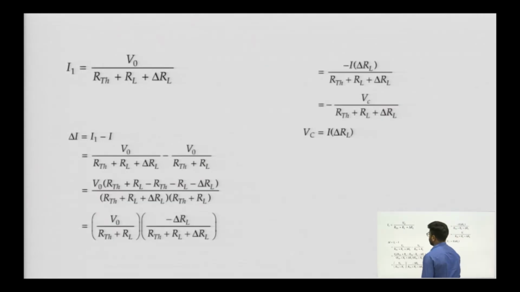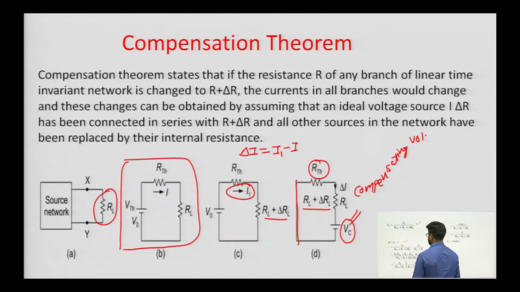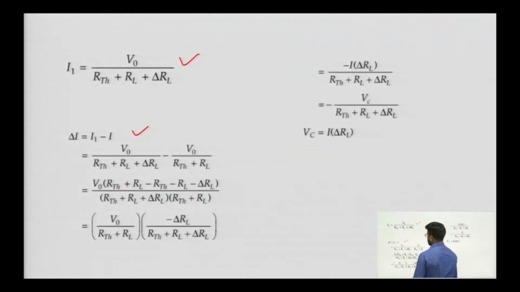Suppose I1 was V0 upon R_TH plus R_L plus delta R_L. Now, delta I will be equal to I1 minus I, where I1 is the current flowing when our resistance is R_L plus delta R_L. So, we will calculate V0 by R_TH plus R_L plus delta R_L, and I is V0 by R_TH plus R_L. So, we will get the value as this one.